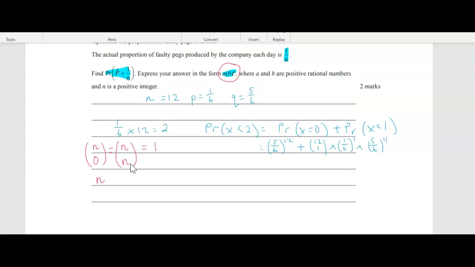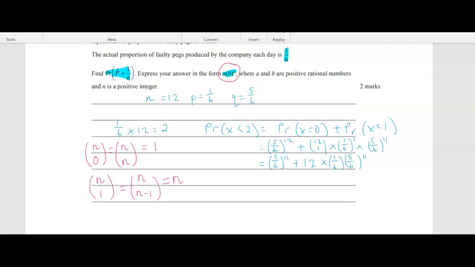You also need to remember if you had 1 on the bottom, that is the same as n. So if we had 12 choose 1, or 12 choose 11, we're going to have n possibilities. So for this question here, we've got 5/6 to the power of 12. 12 choose 1, remember, is the same as n choose 1, which is just n, which is 12. 1 over 6 to the power of 1 is just 1/6. And then we've got 5/6 to the power of 11.